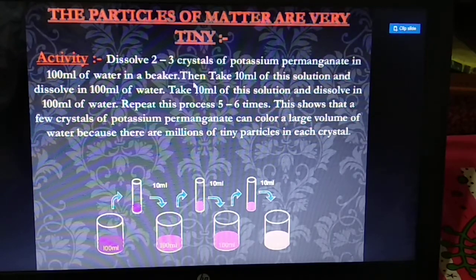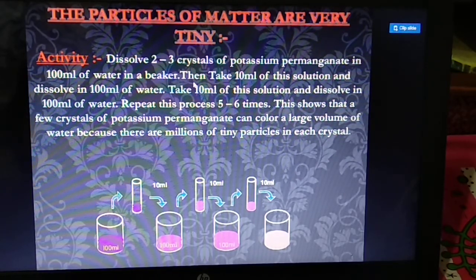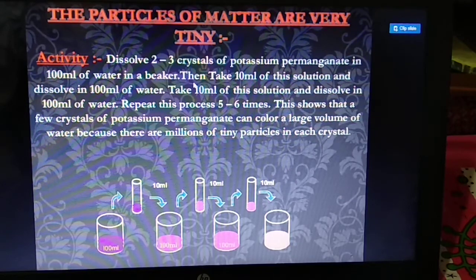What will you observe? You will observe that a few crystals of potassium permanganate can color a large volume of water, because there are millions of tiny particles in each crystal. So from this activity we can prove that matter consists of many tiny particles.